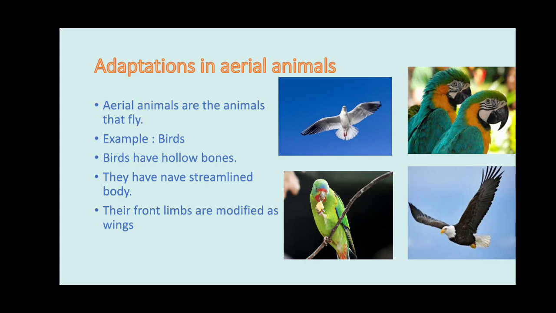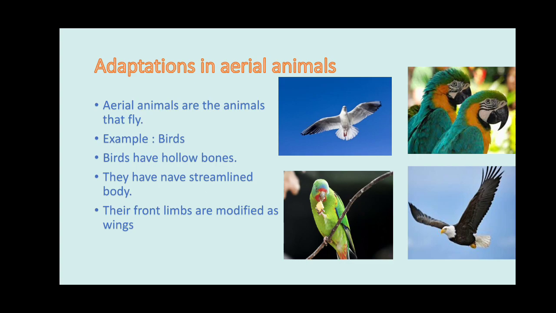Front limbs are modified as wings, and on those wings feathers will be. Those feathers keep the body warm, and the wings help to fly and also change the direction.